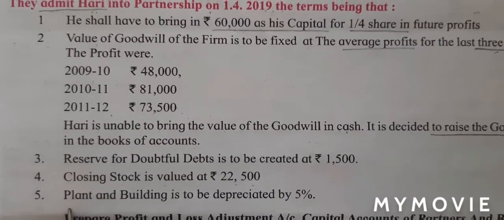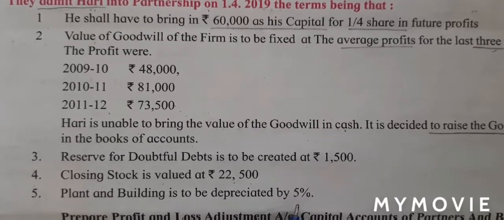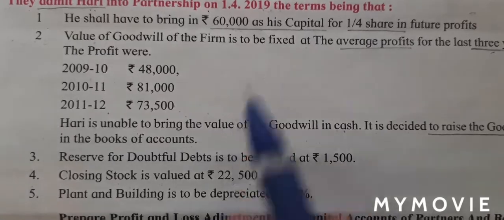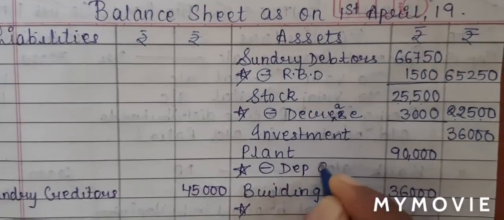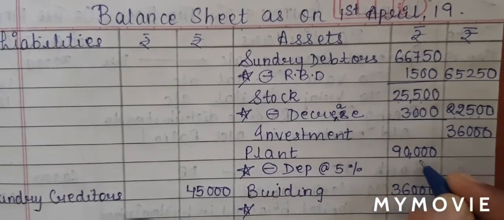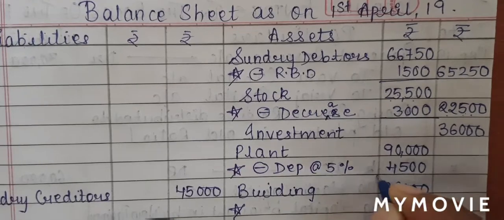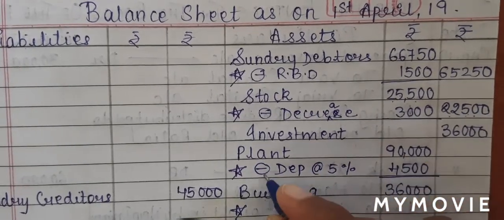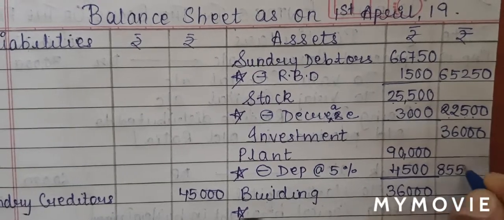Adjustment number 5, plant and building is to be depreciated by 5%. So let us do the depreciation. So for plant, they said less dep at the rate of 5%. 90,000, 5% will be 4,500. So 90,000 minus 4,500 will be 85,500.